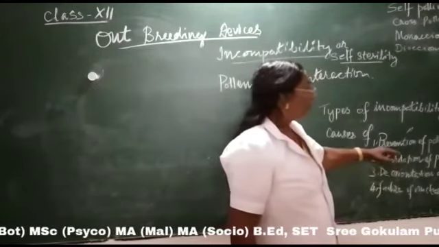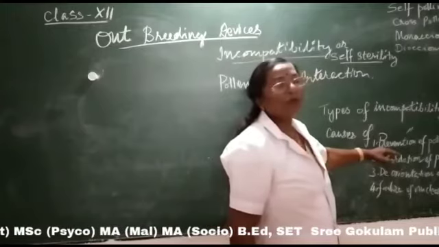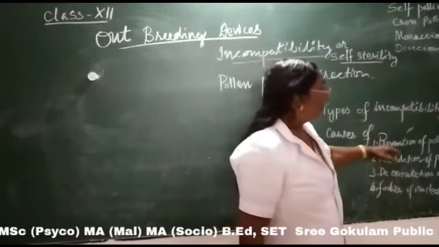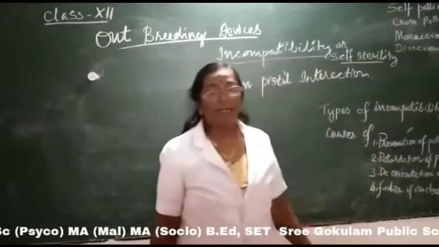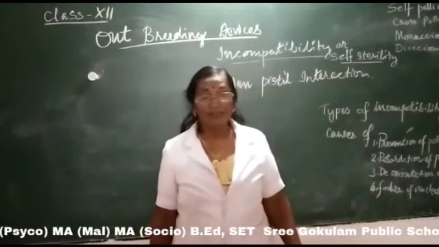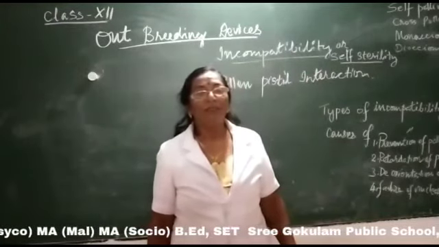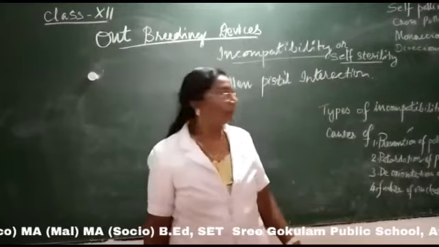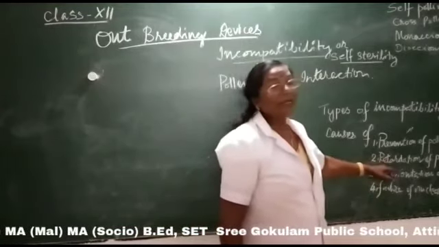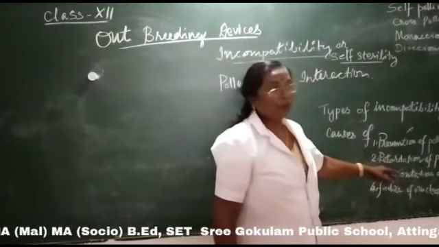First of all, prevention of pollen germination, and in the second case pollen is germinated but the pollen tube is not growing properly, or retardation of pollen tube growth.